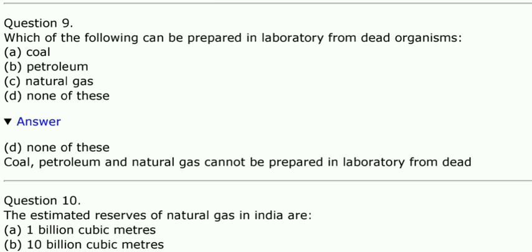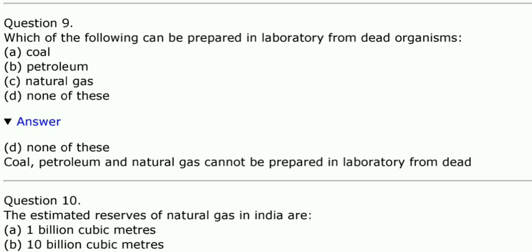They need natural conditions to form. This statement is wrong, that fossil fuels are made in a laboratory. They are formed under natural conditions, because they have to be buried under the earth, under high pressure and high temperature. So they can only form in natural conditions, and it takes millions of years.